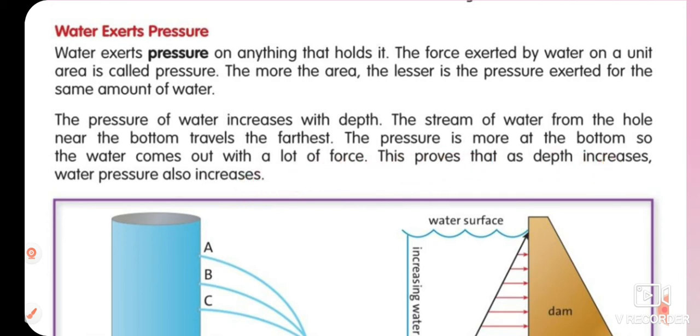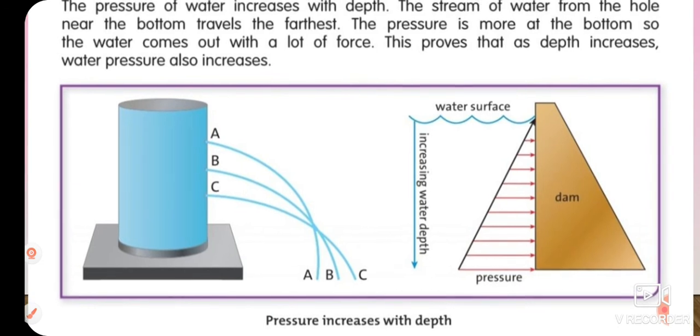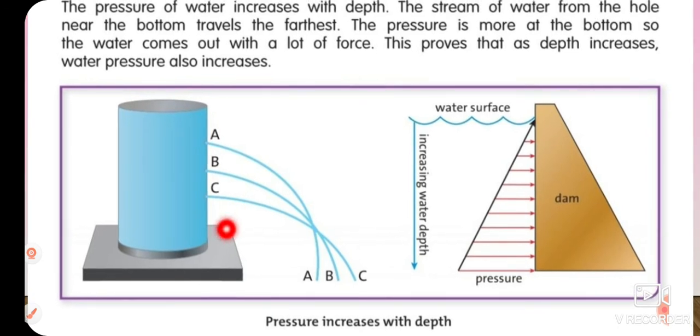And why is it happening here? Water pressure increases with depth because the mass per unit area of water is increasing, like you can see in this picture. You can see that this is the net contained.